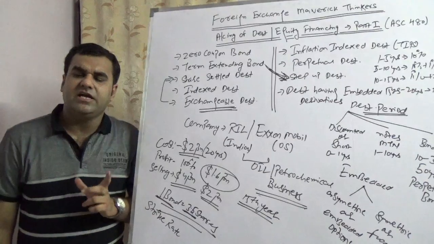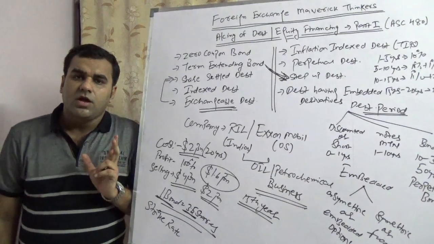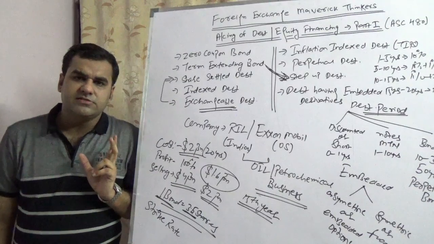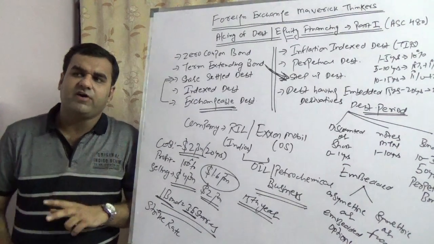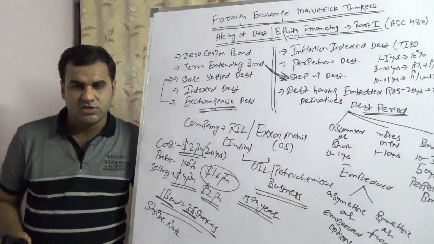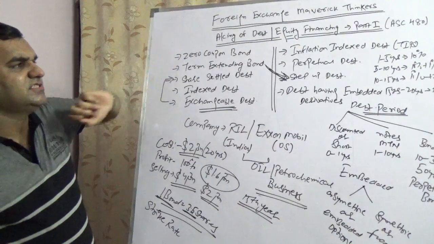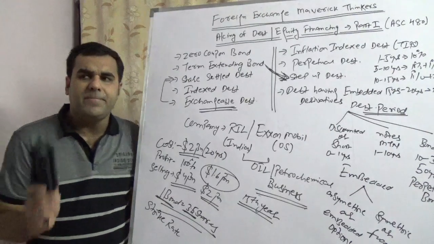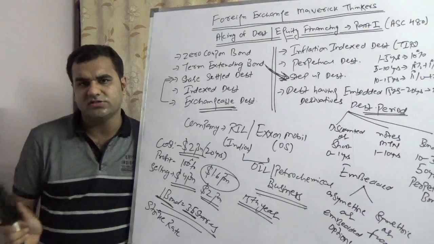The last but not the least, you would have debt having embedded option, which we are going to cover in much detail in the upcoming videos, because this is a 5-part video. Embedded option is one of the most difficult options to understand, and embedded option is far different from freestanding options. Please note that when it comes to accounting for debt and equity financing, which is ASC 480, embedded options and freestanding options are all different. So both are not the same, but unfortunately